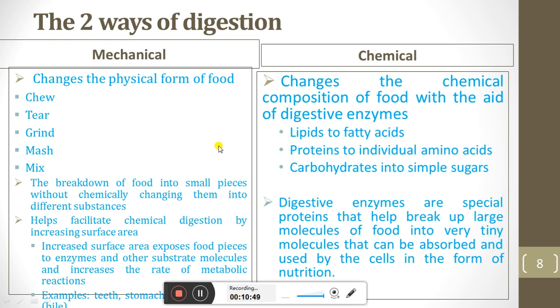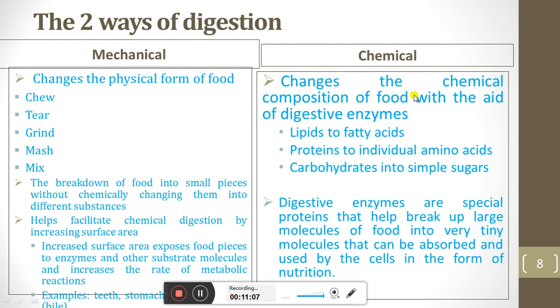So in this slide we see there are two ways of digestion. First is the mechanical and second is the chemical. In mechanical digestion no chemical or enzyme is involved in digestion of food. We simply chew, tear, grind, mash and mix the food.